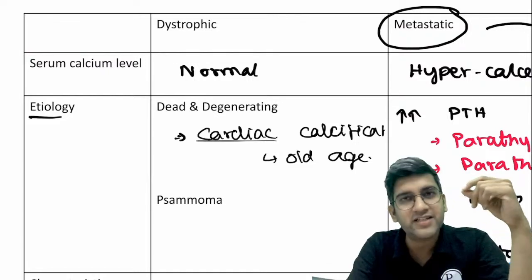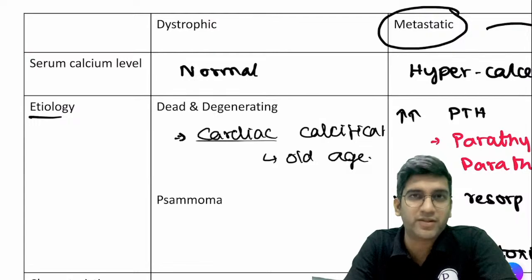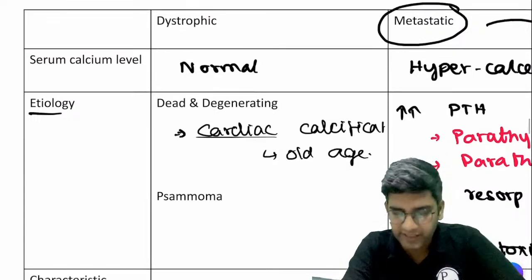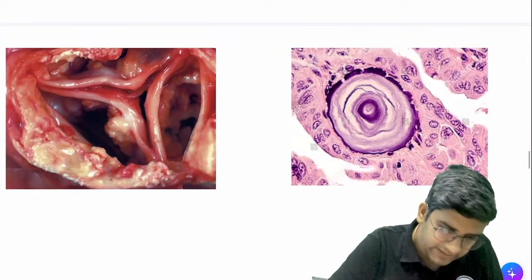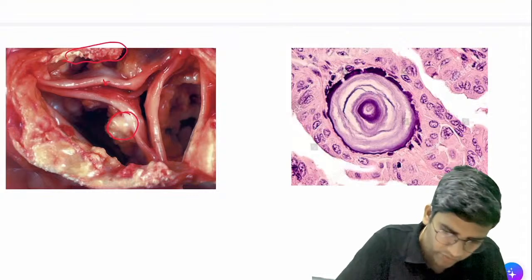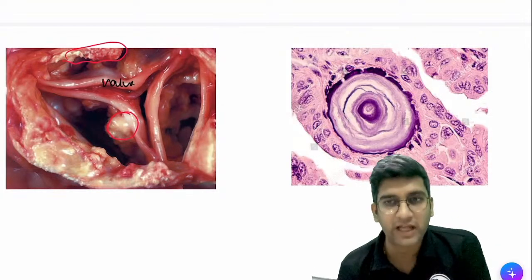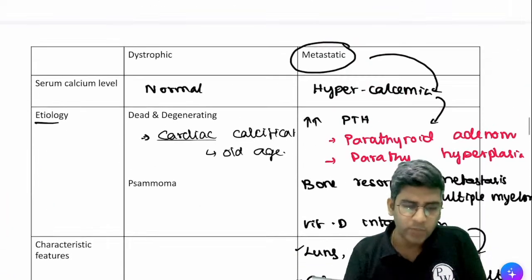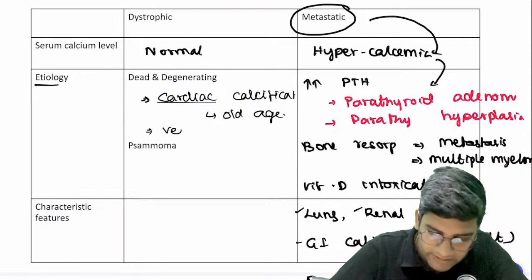So in old age, tiny amount of degenerated tissue will stay there. I cannot stop it. Your heart also will become calcified. My heart also will become calcified, right? This is an image from Robbins. This is the valve and these are the calcific tissues. There are calcific tissues here and there. This is your valve. You can see the valve leaflet which has been closed. That can by default happen. It will happen by default, fine. So that is a cardiac calcification which can happen in old age. The same old age calcification can also happen in vessels.